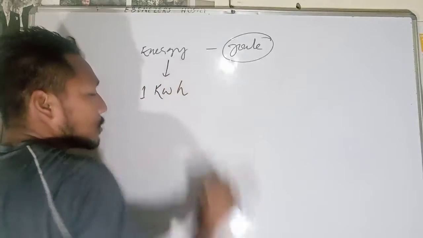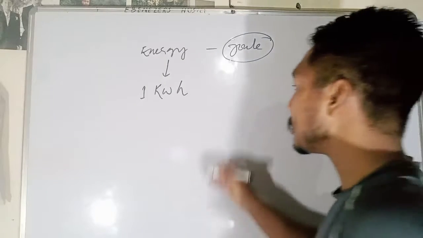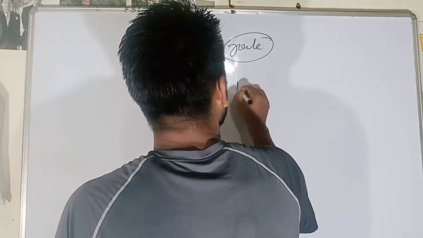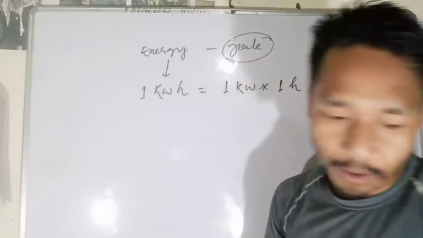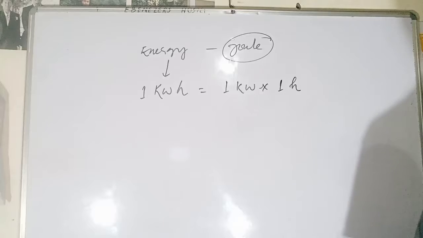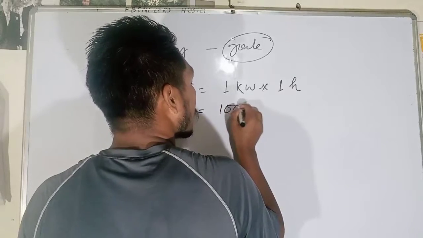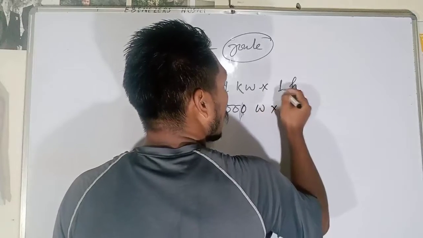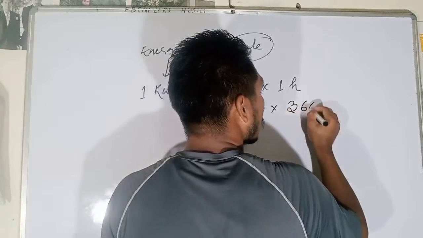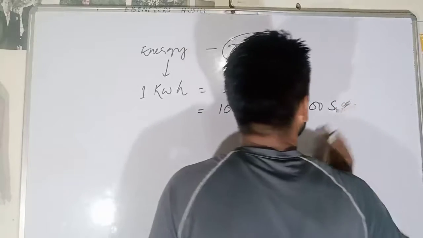So energy is mostly expressed in kilowatt hours. 1 kilowatt hour is equal to 1 kilowatt times 1 hour. If I want to convert this into joules, what shall I do? 1 kilowatt is equal to 1000 watt, and 1 hour is equal to 3600 seconds.